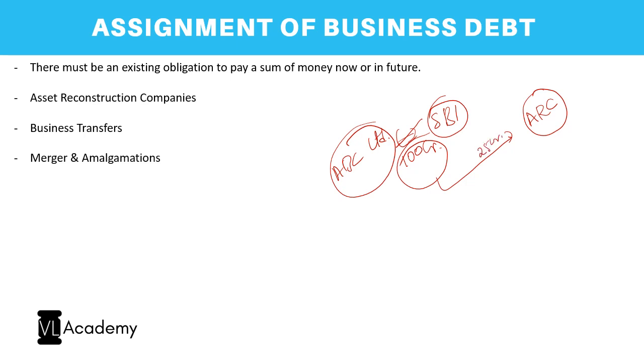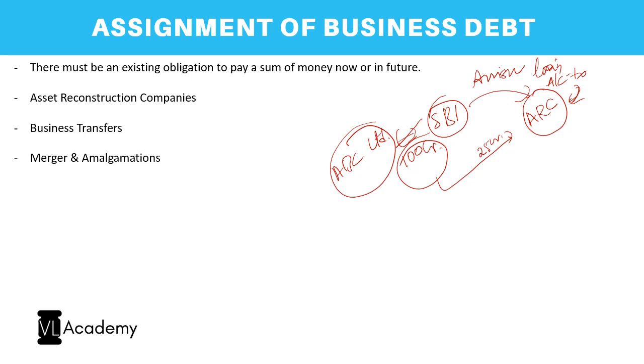At very deep discounts, it buys away the loan accounts, and SBI will then assign the debt, assign this loan account to an ARC. So this is an assignment of, again, a claim.